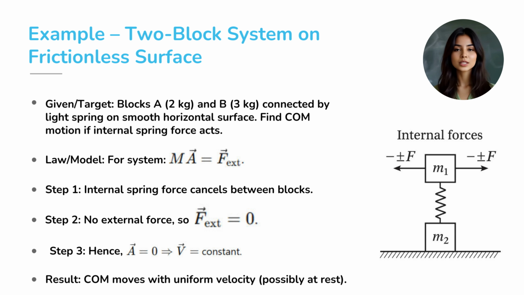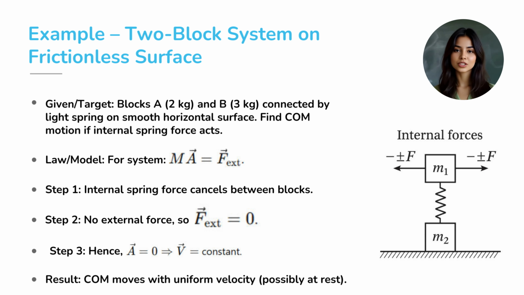Let's test the idea with a practical example. Suppose two blocks, 2 kilograms and 3 kilograms, are connected by a light spring and placed on a smooth horizontal surface. The spring pushes and pulls, but those are internal forces. Step 1. Internal forces cancel between the blocks. Step 2. Since there is no external force, F external equals 0.